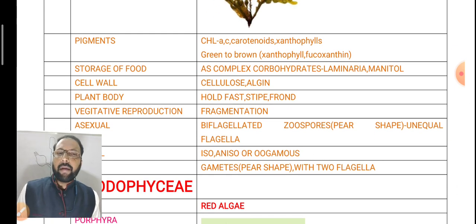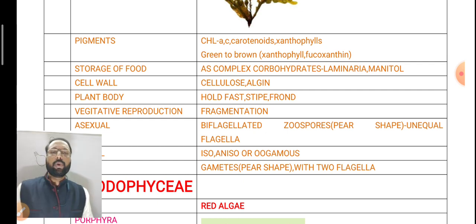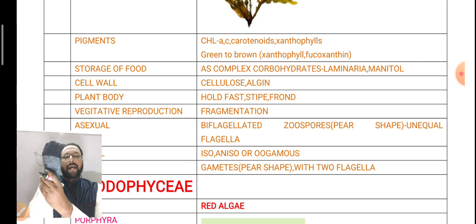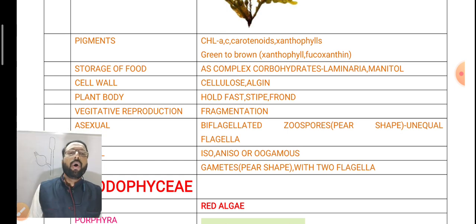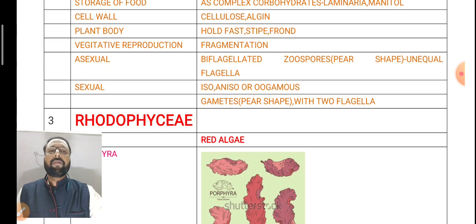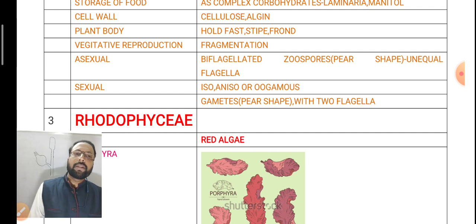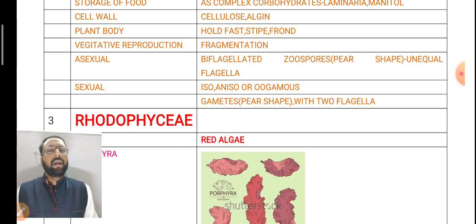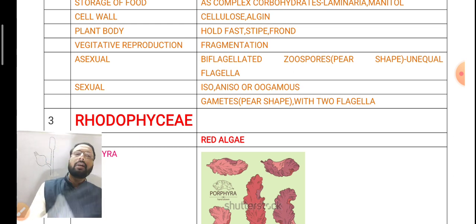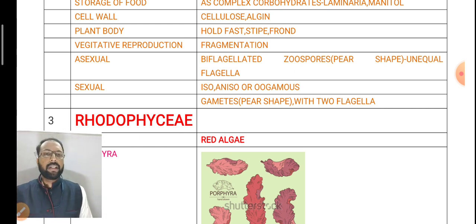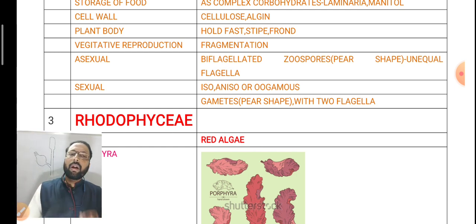Storage of food materials is laminarin and mannitol. Here the cell wall is made up of cellulose and algin. The plant body is mainly differentiated into three parts: holdfast, stipe, and frond. The basal part is the holdfast. Vegetative reproduction takes place by fragmentation. Asexual reproduction takes place by biflagellated zoospores. They are pear-shaped structures containing two flagella. Not only asexual spores, even the gametes contain two flagella, and the gametes are also pear-shaped. Sexual reproduction takes place by isogamy, anisogamy, or oogamy.